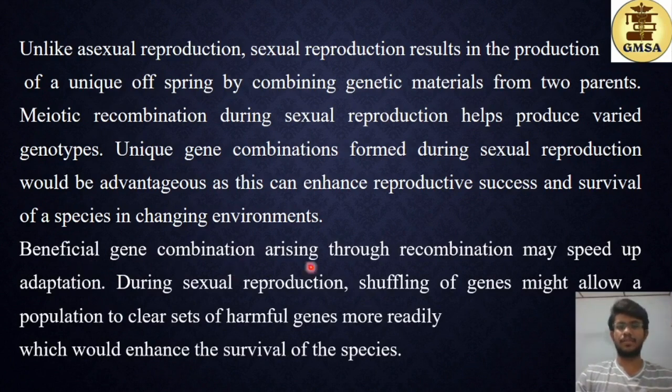Beneficial gene compositions arising through recombinations may speed up adaptation. During sexual reproduction, shuffling of genes might allow a population to clear sets of harmful genes more readily, which would enhance the survival of the species. Now, this also occurs during sexual reproduction.